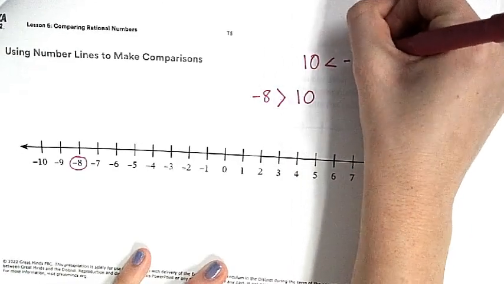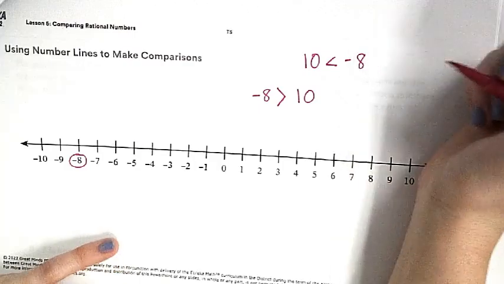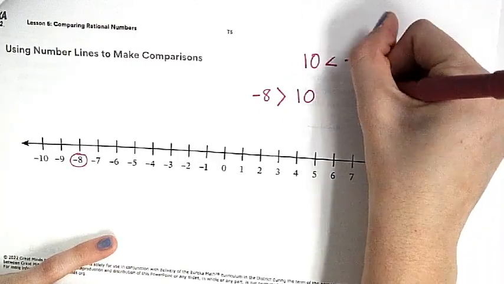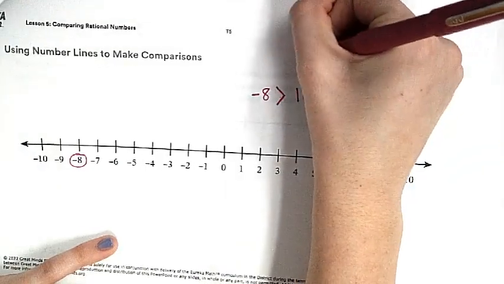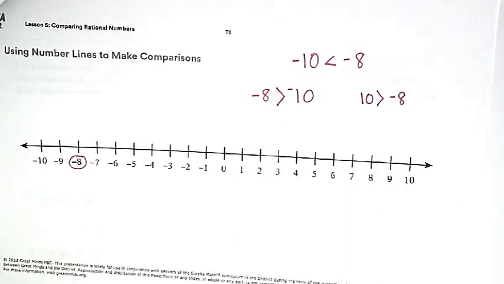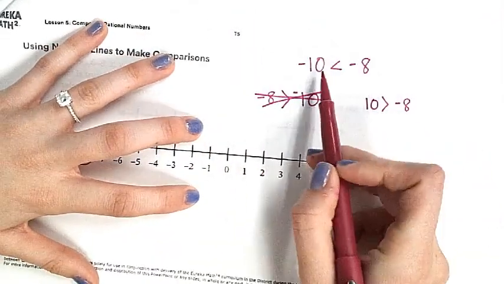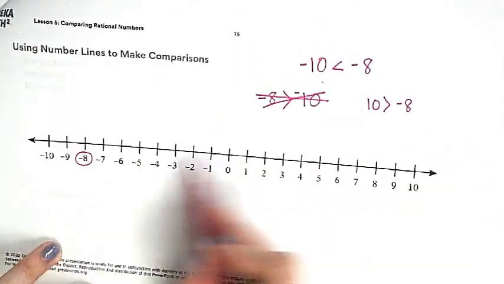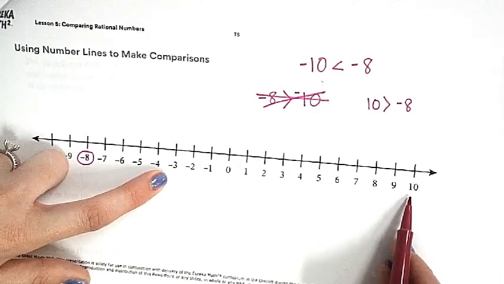Is that correct? No. What's correct? Tell me. 10 is greater than negative 8. You're correct. But what if I did this? Are all 3 of those correct? Yes. No. Why? Which one's wrong? The first one. No, this one's right because negative 10 is farther than 8. And then Chad was right because he said positive 10 is greater than negative 8.